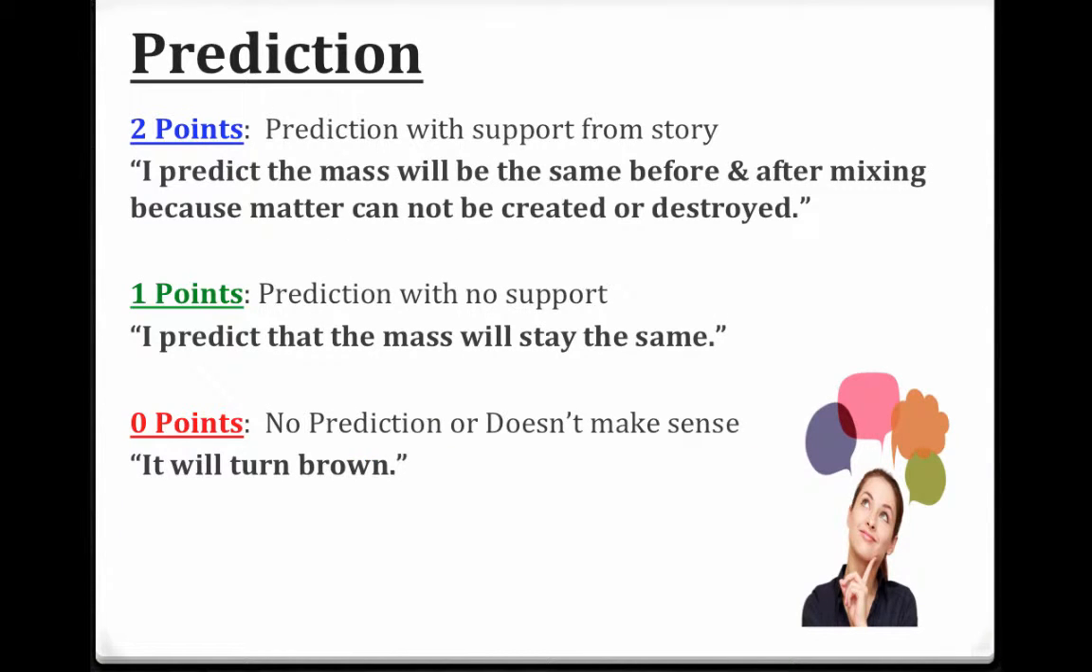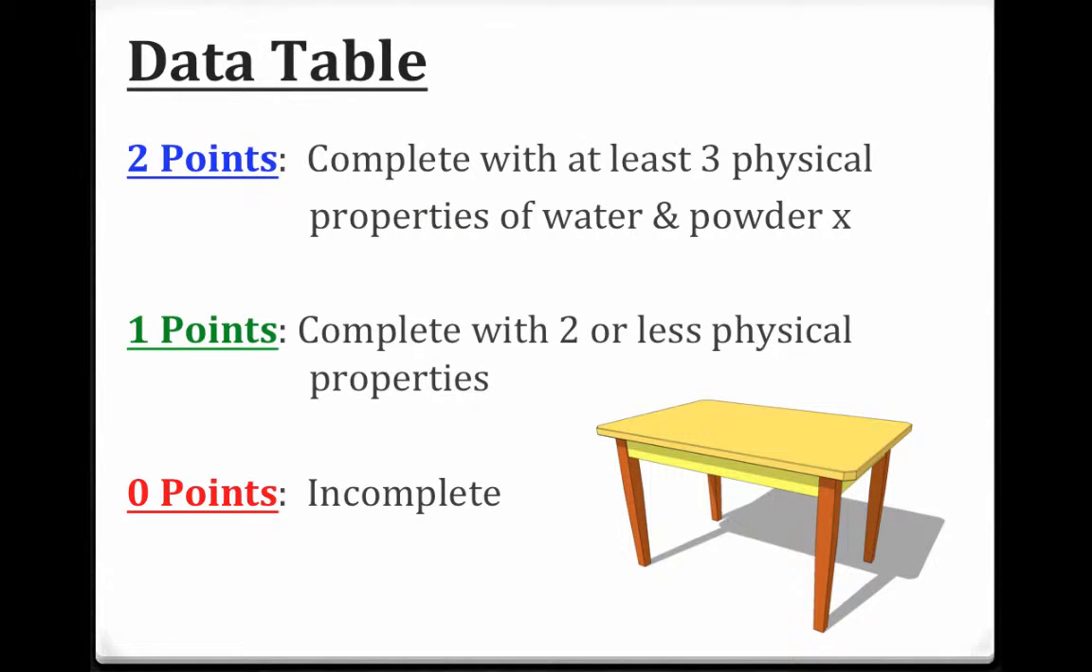Okay, so take a look at your prediction. If you gave a prediction with support from the story, and maybe it read something like this: I predict the mass will be the same before and after mixing because matter cannot be created or destroyed, go ahead and check off the 2-point box on your rubric. If you didn't give it any support, give it the 1 point, and hopefully yours did make sense and you didn't get 0 points.